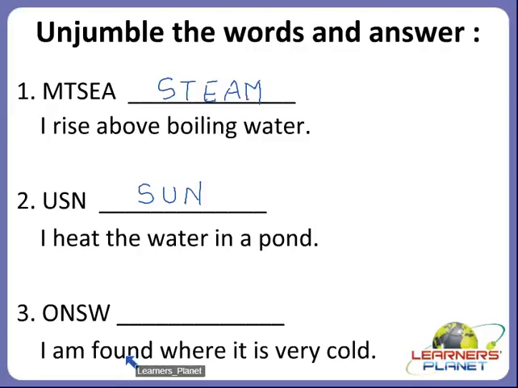I am found where it is very cold. So children, what is found when it is very cold? Unjumble this word and try to answer.